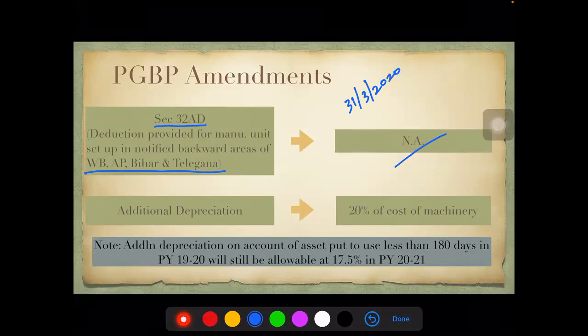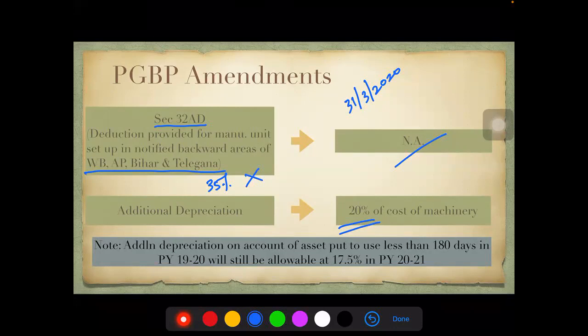So out of practice, when you hear about these 4 states, you have a habit of giving deductions and additional depreciation. It is no longer there. Yes? The ones who have no idea about 32AD, it's best to be that way itself. Additional depreciation was also given to these 4 states at the rate of 35%. Now it is uniform 20% on machinery for every other state also. So this additional depreciation is no longer there. It is at a uniform rate of 20%. Please remember, it is only on plant and machinery, not on any other asset.